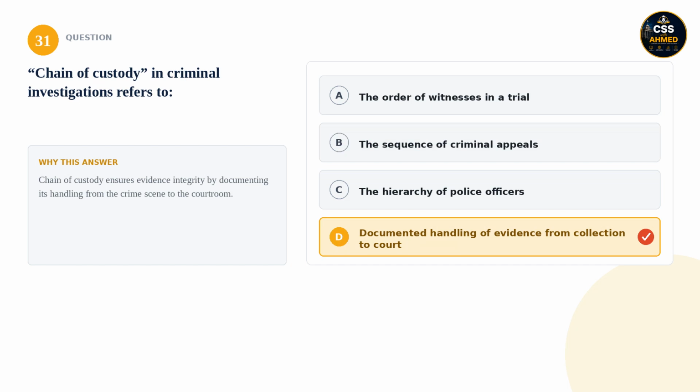31. Chain of custody, in criminal investigations, refers to: is it the order of witnesses in a trial, the sequence of criminal appeals, the hierarchy of police officers, or documented handling of evidence from collection to court? The correct answer is documented handling of evidence from collection to court. Chain of custody ensures evidence integrity by documenting its handling from the crime scene to the courtroom.